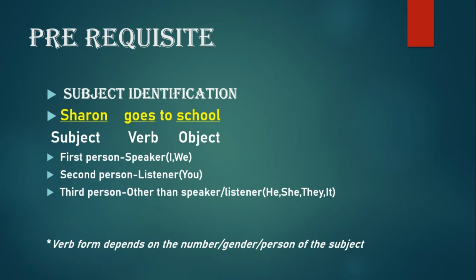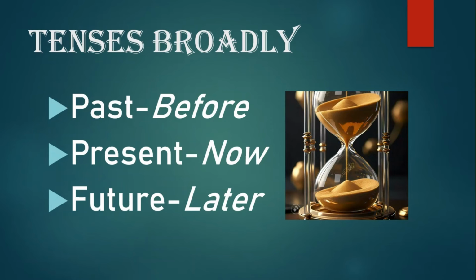So finally coming to the classification of tenses. Tenses are broadly divided as past, present and future tenses. Past is of course the action that has taken place before. Now remember that the tense depends on the time of speech, the time of reporting. Because I'm talking about it today, yesterday becomes a past. Had I spoken about it yesterday, it would have been present then. So it is in relation to the time of reporting. Past is before, present is what happens now, and future is what would happen in future.